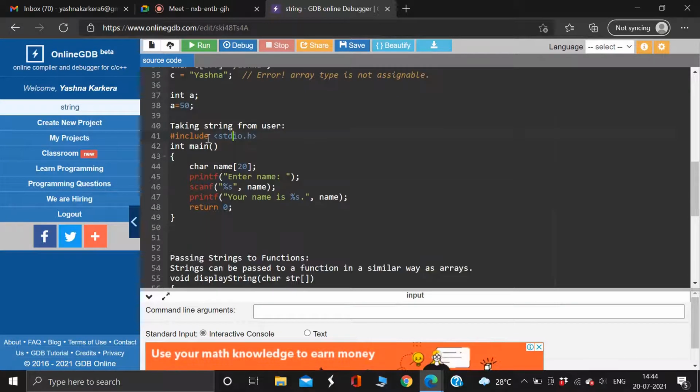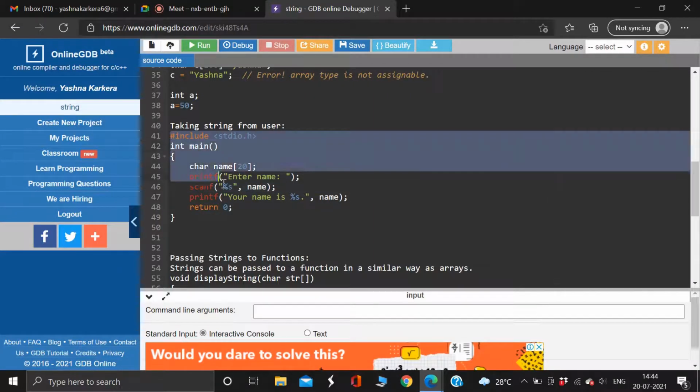Okay, next, I need you to remember something here: while you're asking for a string, make sure you use percentage %s, and you should not put an ampersand. I'll tell you the reason. Both arrays and strings are always passed by reference, so you should not put an ampersand here. Whenever you're asking for a string, just write percentage %s and name.